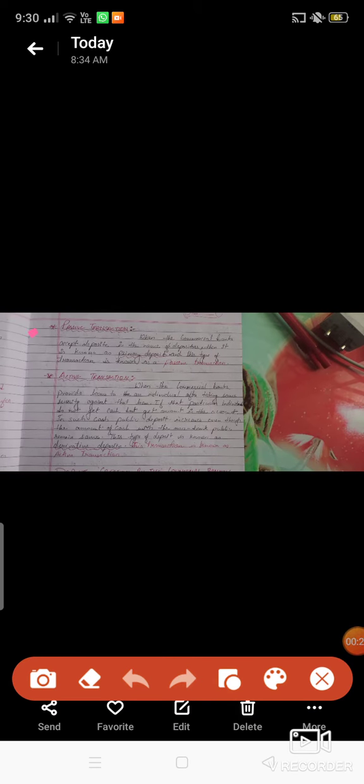So you can see here that passive transaction, when the commercial banks accept deposit in the name of depositor, then it is known as primary deposit, and this type of transaction is known as passive transaction. So first let us understand what is primary deposit.